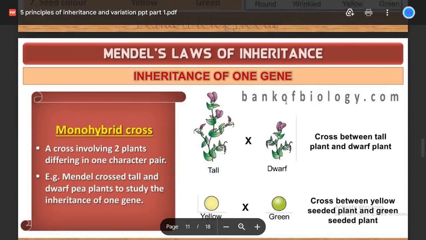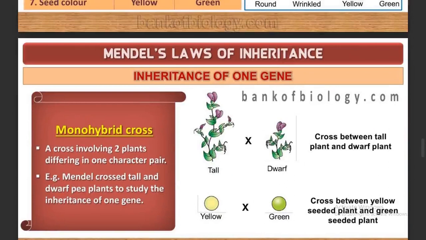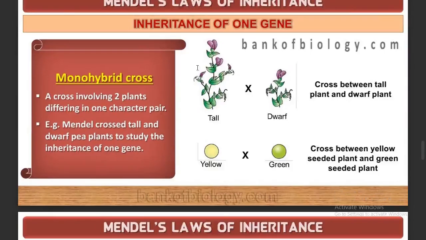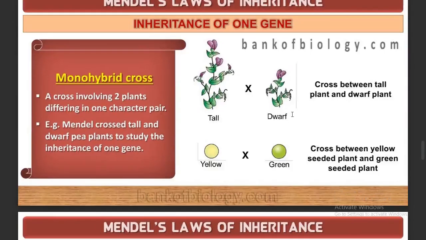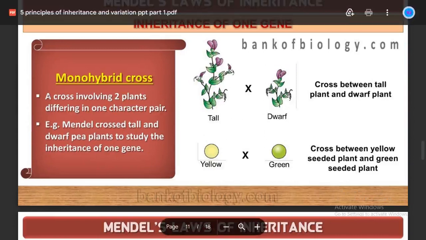Inheritance of one gene. When we look at one gene, we are going to learn about monohybrid. Monohybrid. Okay. So here he has chosen a tall plant and a short plant, and he made a cross.